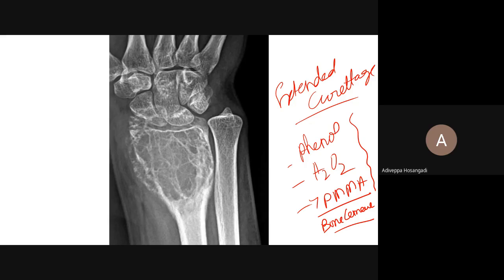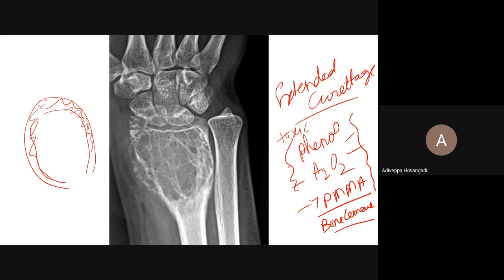So what it does, suppose you curette a bone here, there can be some pieces here and there. If you put these chemicals, they can kill the remaining tumor cells. These two are toxic to the tumor cells. How does the bone cement work?